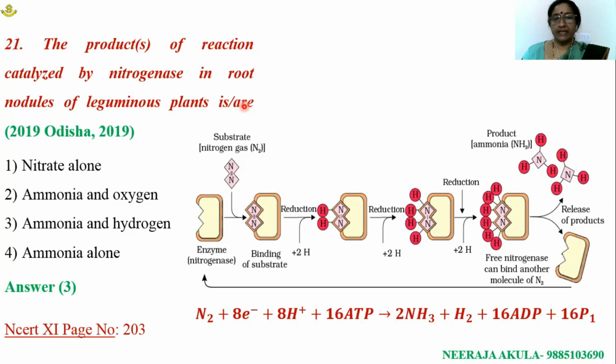There are certain symbiotic organisms which are present in the root nodules of the Leguminaceae family. An example of those organisms is Rhizobium. Rhizobium bacteria is present in the root nodules of the Leguminaceae plants, and this bacteria fixes atmospheric nitrogen.